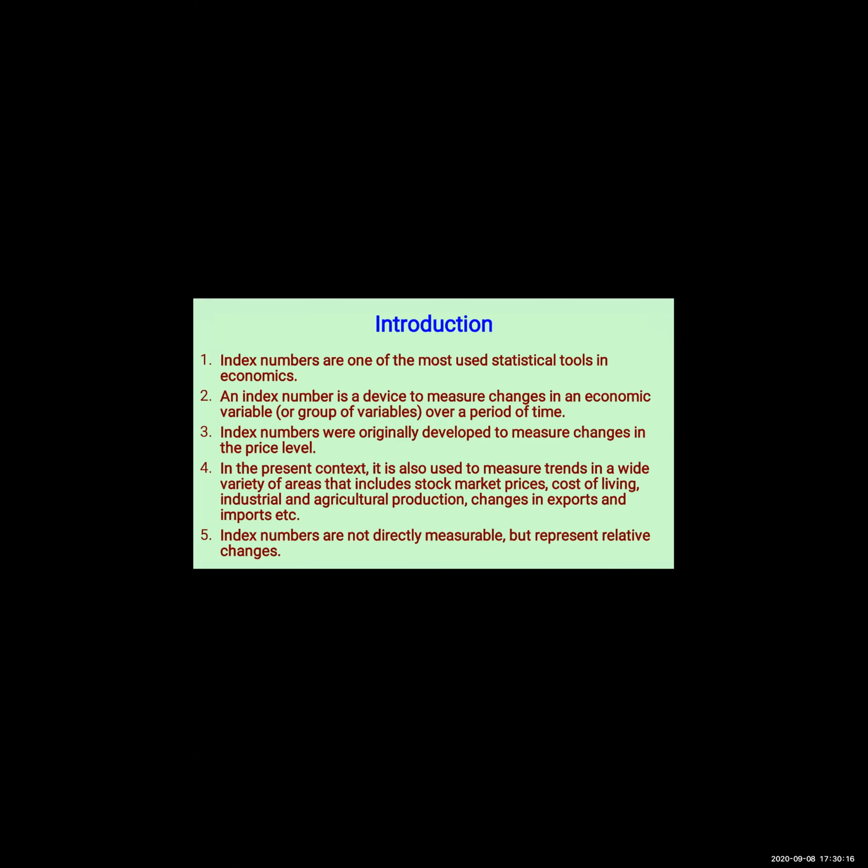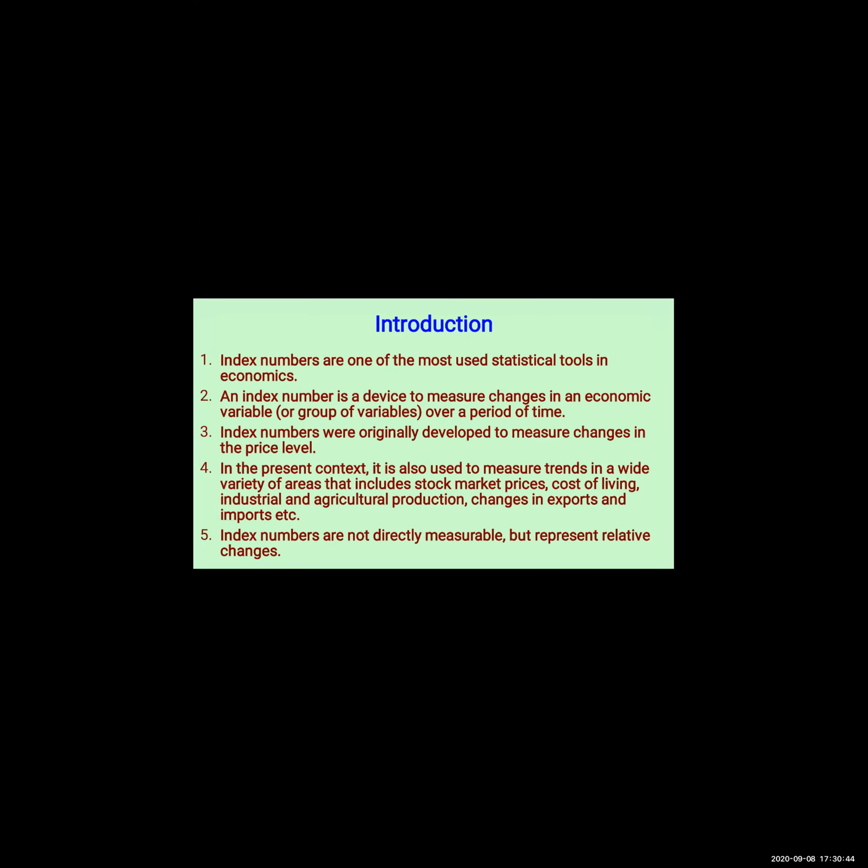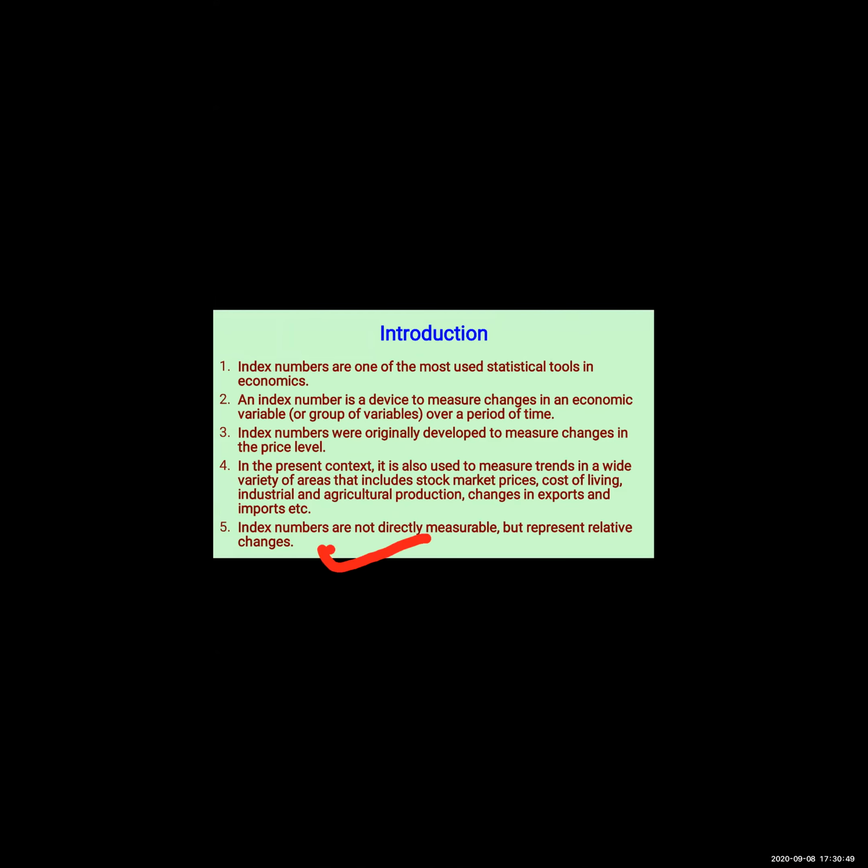In introduction part, we got to know what is index number. It is the most important statistical tool which measures the changes between the economic variable over the period of time. In short, earlier with the help of index number we were able to measure changes in price level only. Now it is not so. We can measure in terms of quantity as well. Okay, this statement, the last point, they might ask you in true or false or agree or disagree. Yeah?